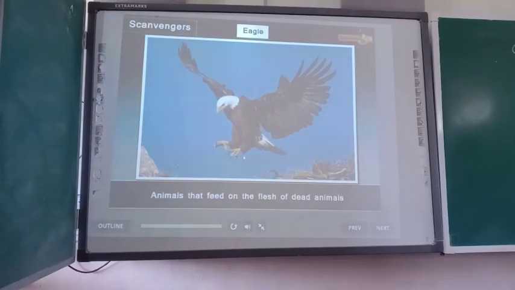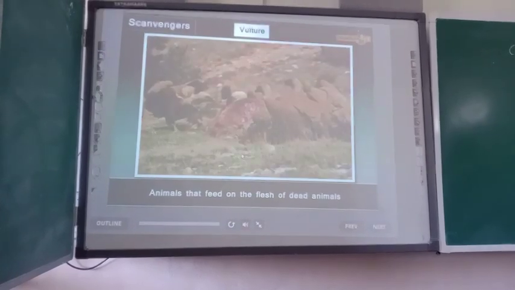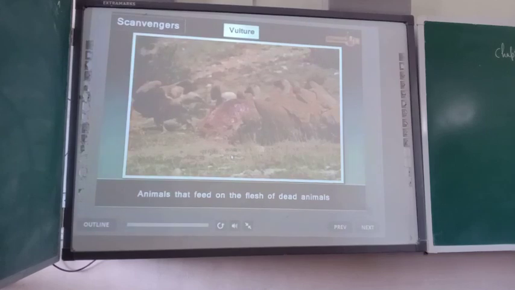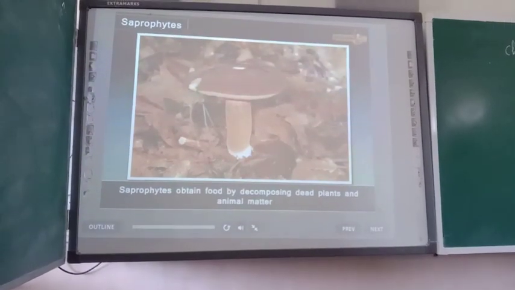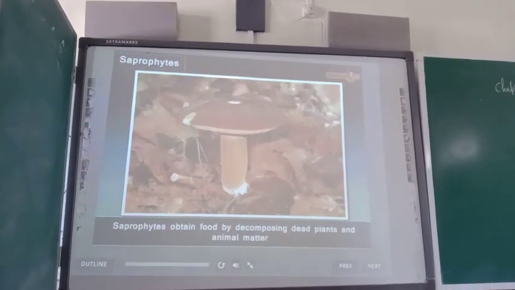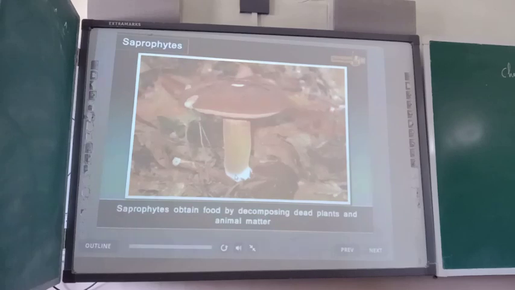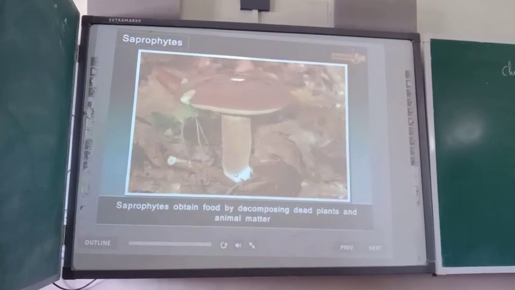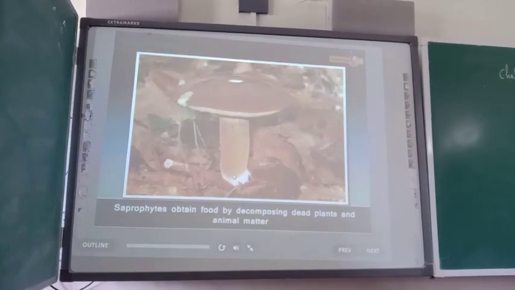Some large birds like eagle, vulture, etc. feed on the flesh of dead animals are called scavengers. Certain fungi and plants obtain food by decomposing dead plants and animal matter. They are called saprophytes or decomposers. This mode of heterotrophic nutrition is called saprophytic nutrition.